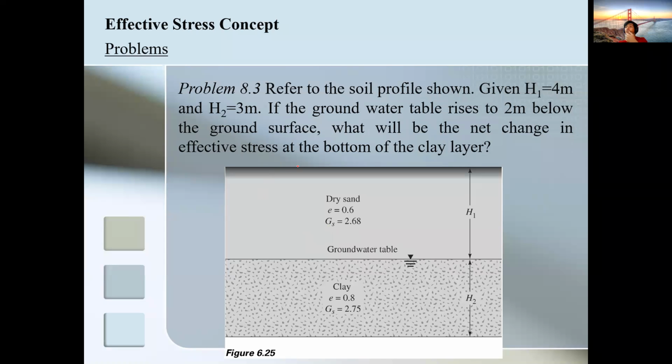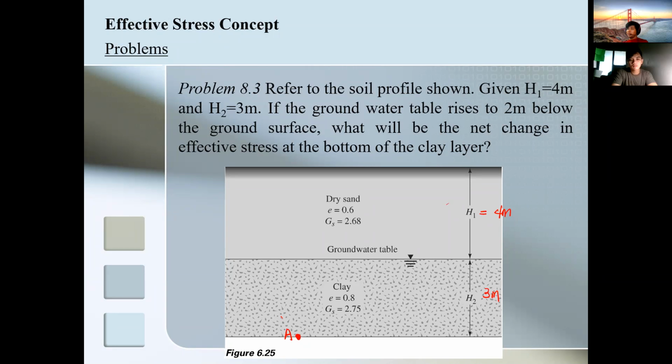Okay. So if you refer to the figure, so our H1 is 4 meters. Then our H2 is 3 meters. Okay. So if the groundwater table rises to 2 meters below the surface, so what will be the net change in effective stress at the bottom of the clay layer? So meaning we have to solve the effective stress at the bottom part of the clay layer. So let's say that's point A.